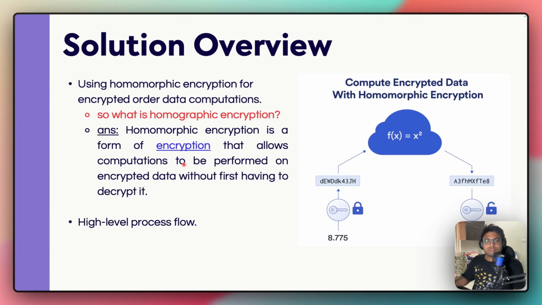This is the solution overview, but I would like to explain in two lines what homomorphic encryption actually is. Homomorphic encryption can be used for privacy preserving outsourced computation. This allows data to be encrypted.